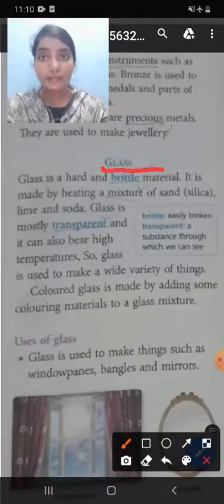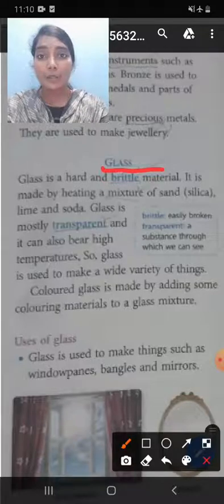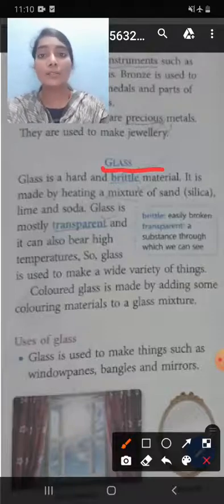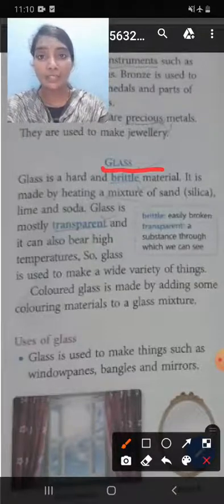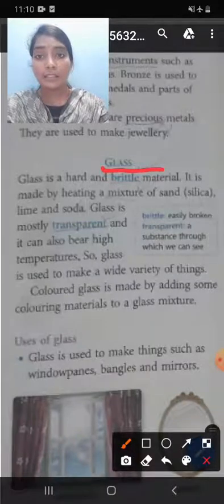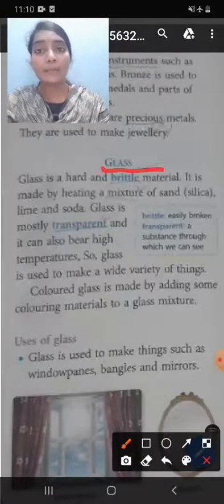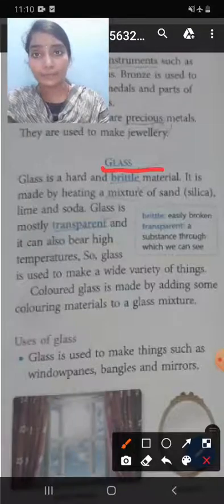From this chapter we learned stones, uses of stones, clay, uses of clay, metals, what are metals, uses of metals. You will see many things that are made up of materials. Some materials we get from plants, some from animals, some from the earth.